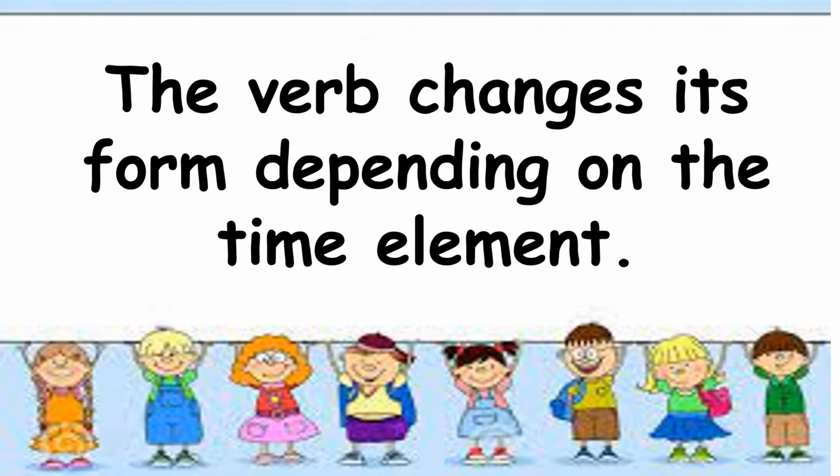The verb changes its form depending on the time element or the time indicator. If the action takes place regularly, we use the simple present tense. If the action is taking place now, we use the present continuous tense of the verb. If the action took place in the past, we use the simple past tense of the verb. If the action will take place in the future, we use the future tense of the verb.